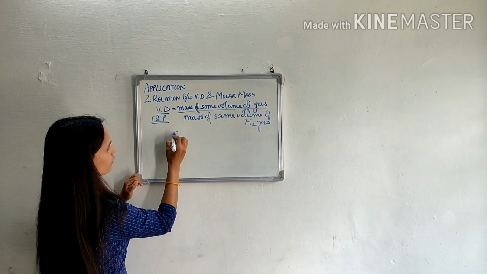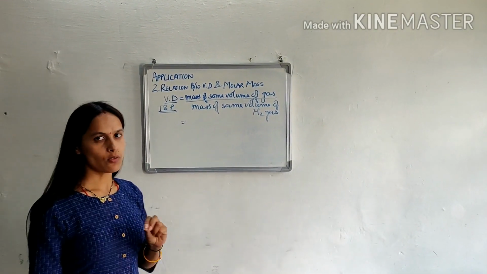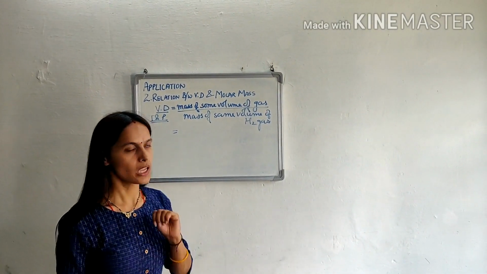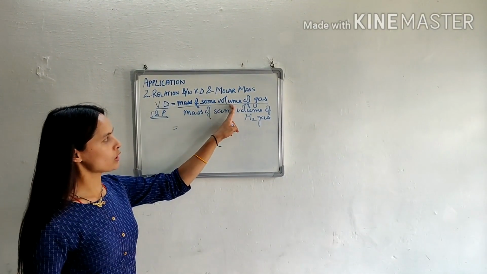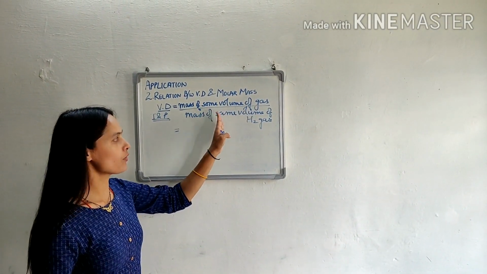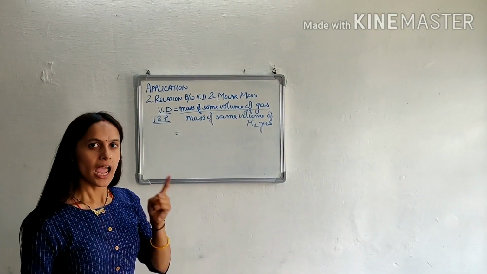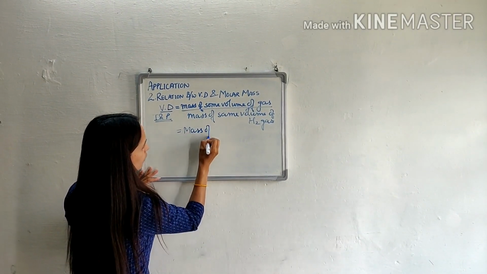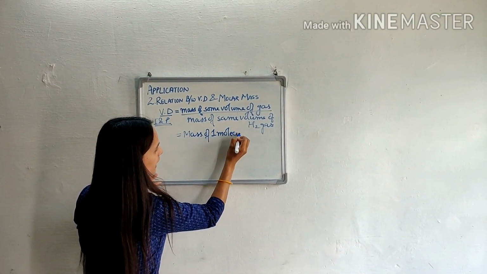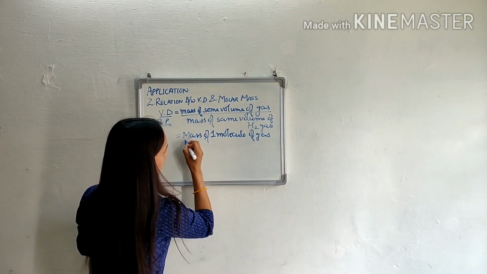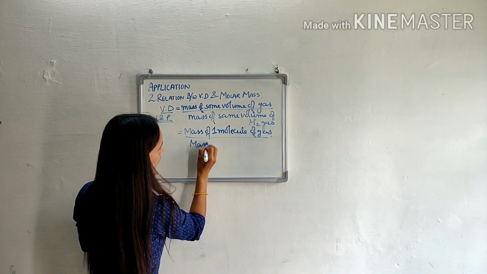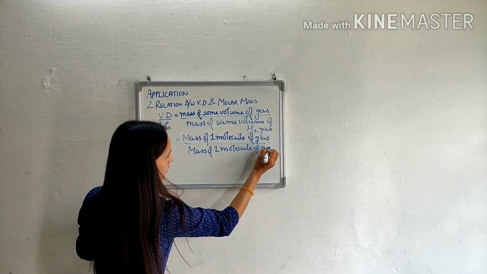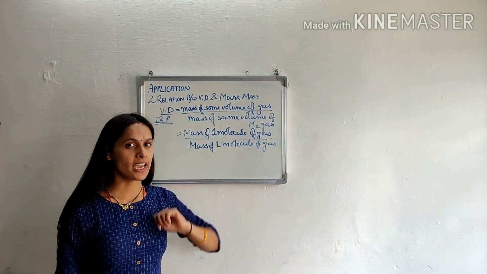Now according to Avogadro law, we know that equal volumes under similar conditions of temperature and pressure contain an equal number of molecules. It means mass of n molecules of gas divided by mass of n molecules of hydrogen gas. And if we talk about one molecule, mass of one molecule of any gas divided by mass of one molecule of hydrogen gas. Now, mass of one molecule of a gas, what does this mean?